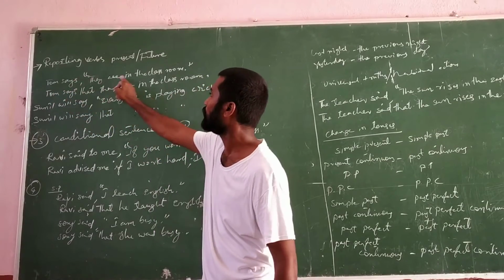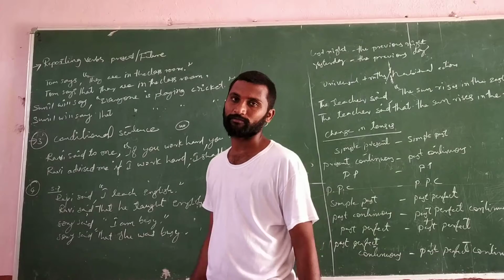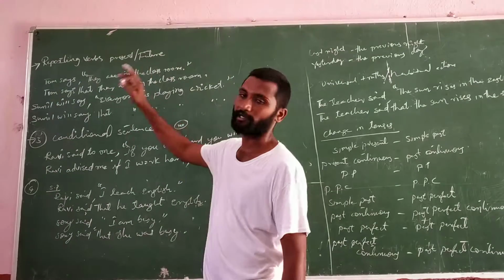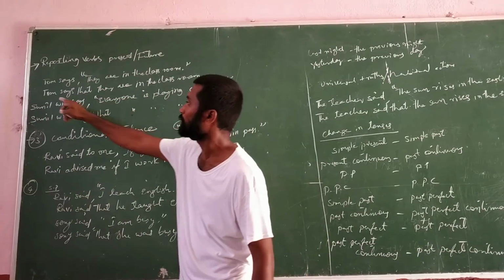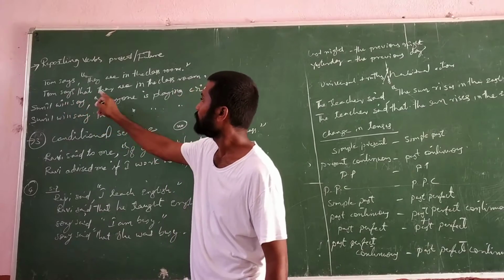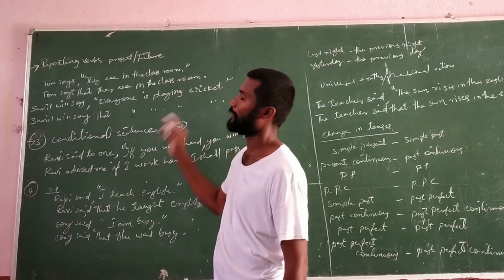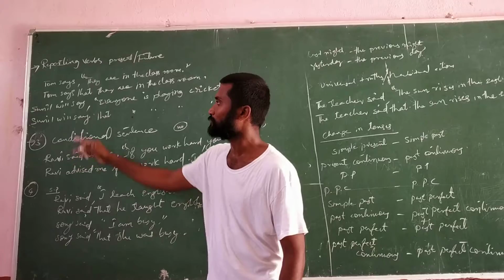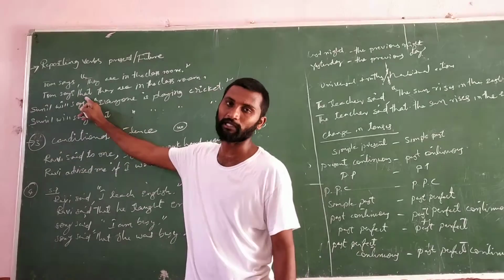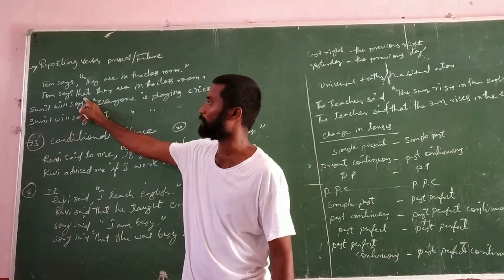Tom says, "They are in the classroom." Here the reporting verb says is in present tense, and the reported speech is present continuous. Tom says that they are in the classroom. We didn't change anything, we just added that, which is a connecting word here.